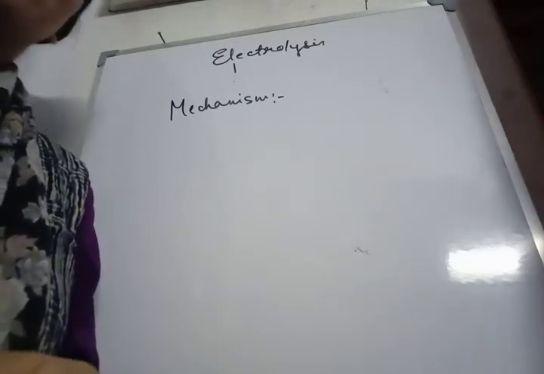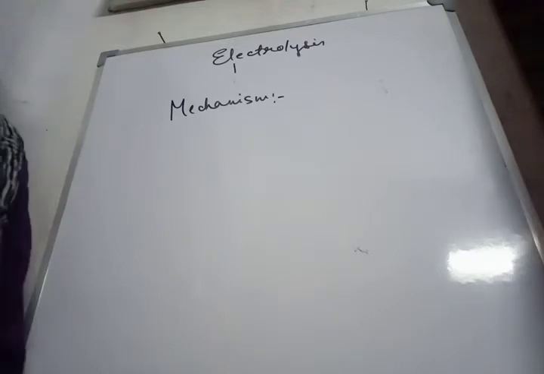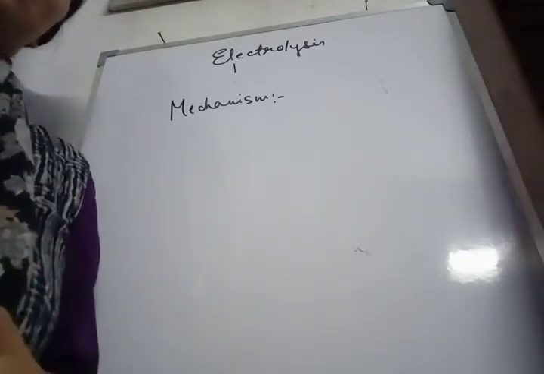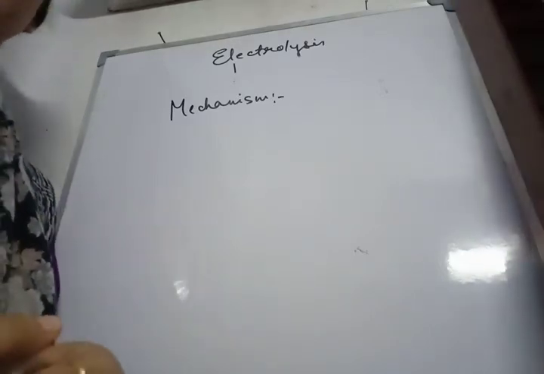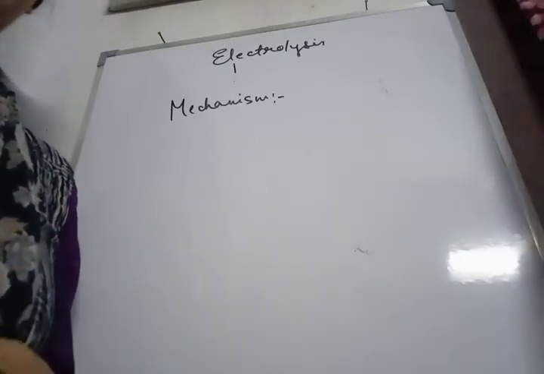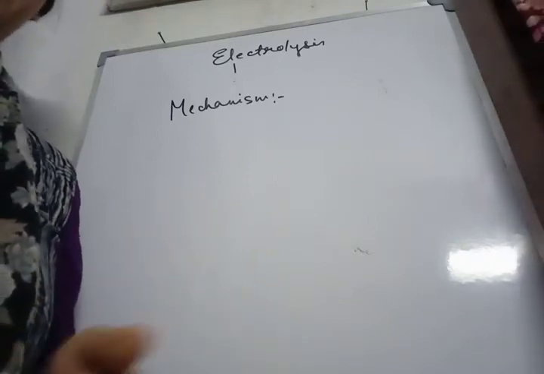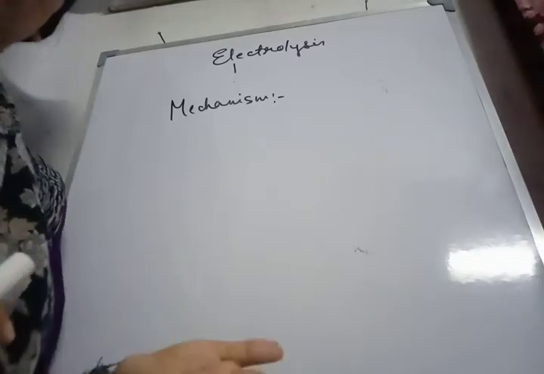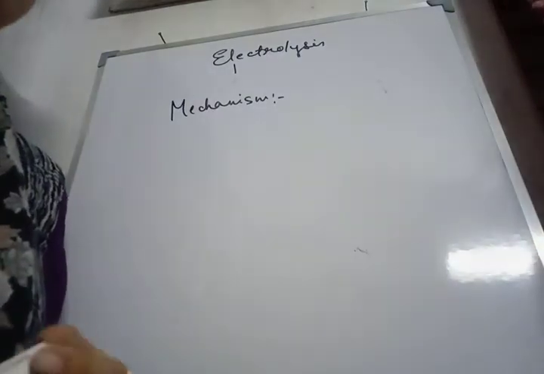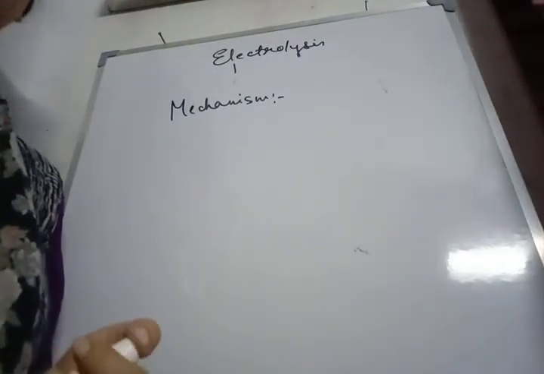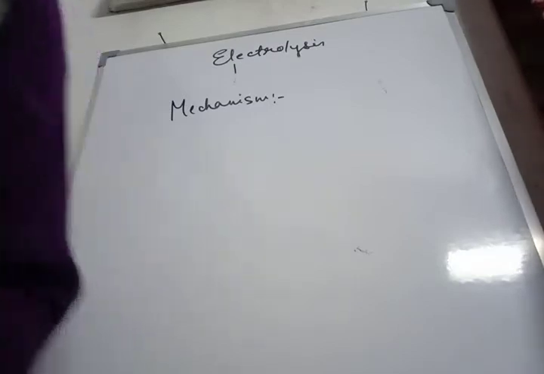Second, the preferential discharge of the ions depends on the position in the electrochemical series. Third, the number of electrons gained by the anode is equal to the number of electrons donated by the cathode. Fourth, the products of electrolysis are formed at the anode and cathode itself, as the exchange of electrons occurs at the surface of the electrodes. At the cathode only metals and hydrogen gas are liberated, while at the anode non-metals are liberated. So these are the characteristics of